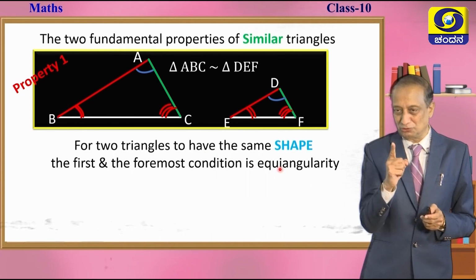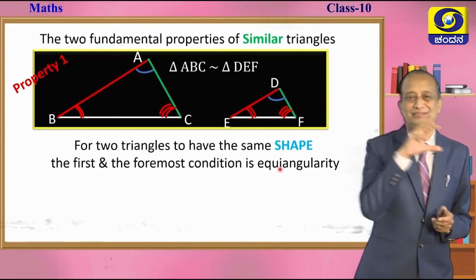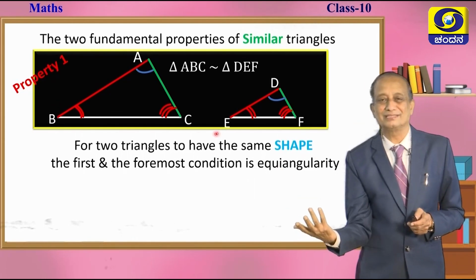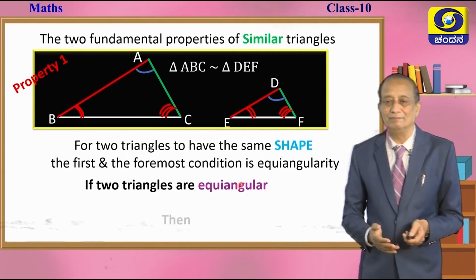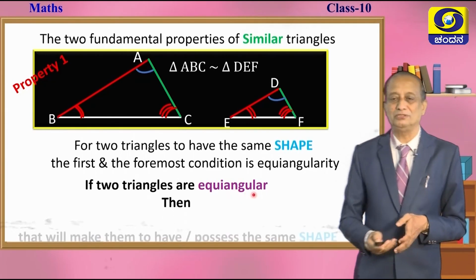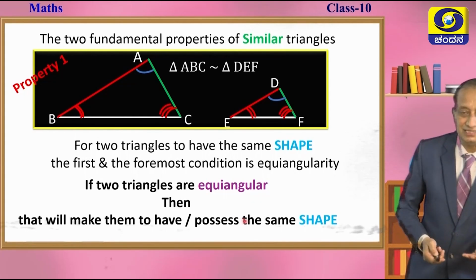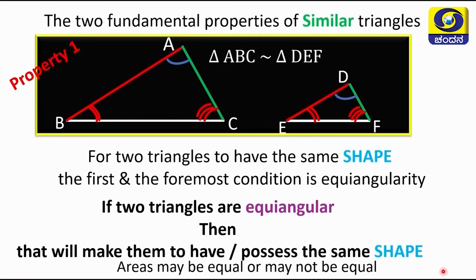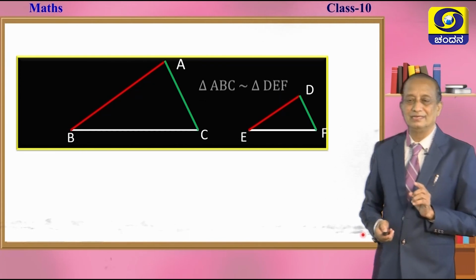So, for the shapes to be the same, the fundamental condition is that the three angles must be equal to the three angles of the other. Only then will they have the same shape, children. Hence, that will make them possess the same shape. Areas may be equal, may not be equal. If areas are equal, we call them congruent triangles and nothing else. This is the first and important fundamental property of similar triangles.